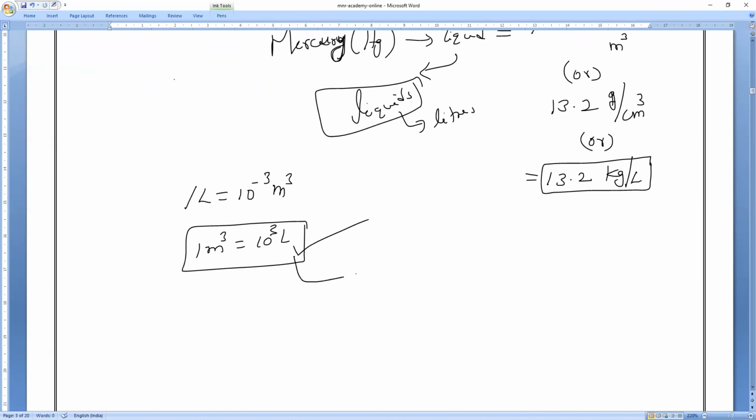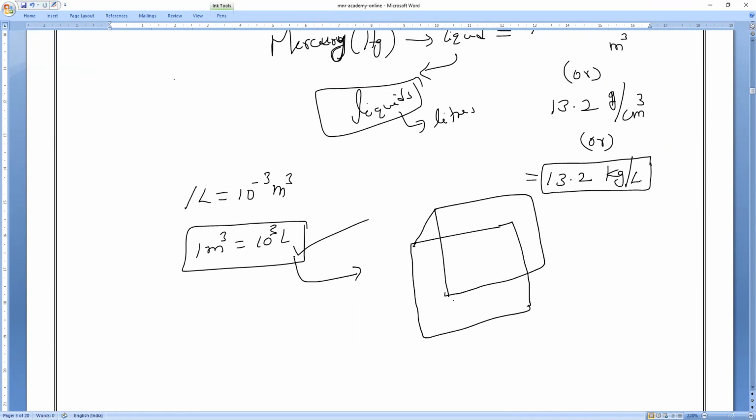Sir, what do you mean by that? I will draw here. Observe. I will take a cube. Suppose Sam has prepared a cube, and each side is 1 meter. So in this cube, how much liquid can I fill? 1 meter into 1 meter into 1 meter, so the volume of the cube is 1 cubic meter.